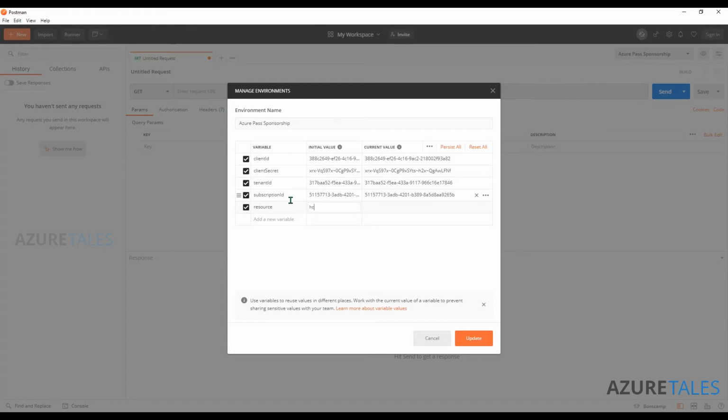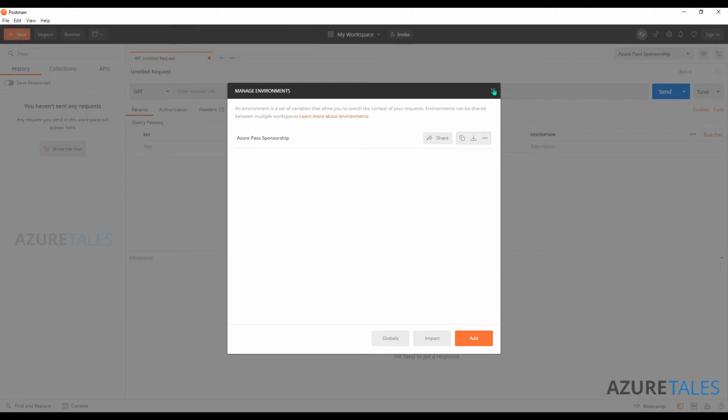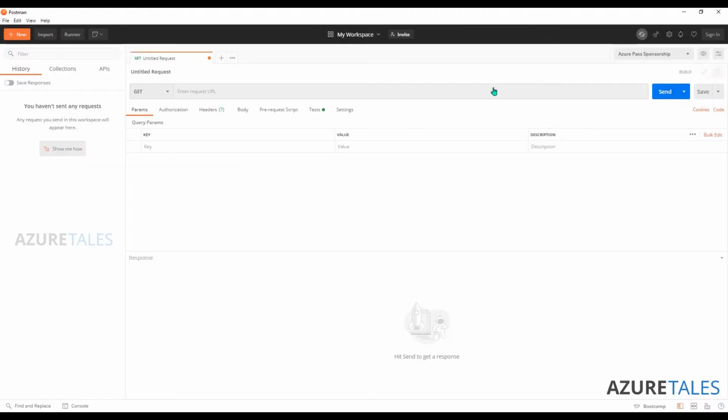Here we will specify a resource. This is only applicable if you are going to work with the Azure Management API, like the billing API, cost management, VMs, resource groups, etc. So I'll just update this, because I'm going to mainly use the token to work with the Azure Management API.